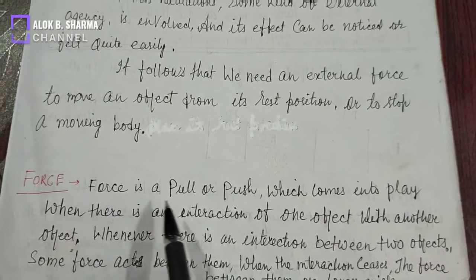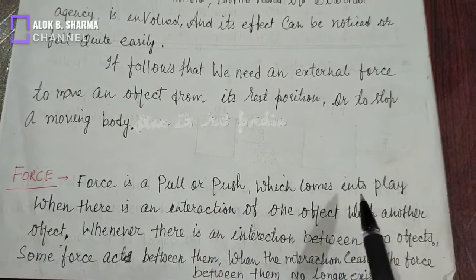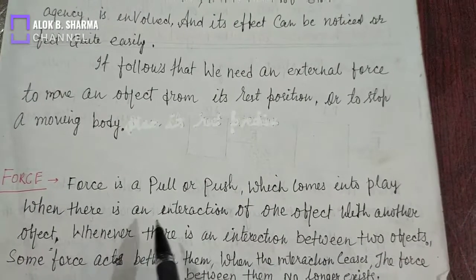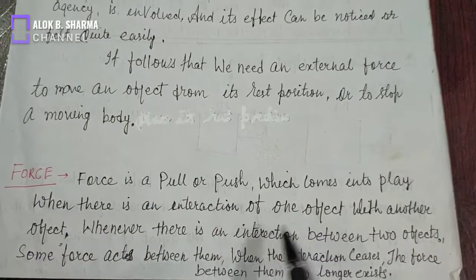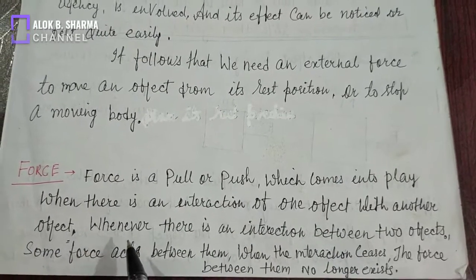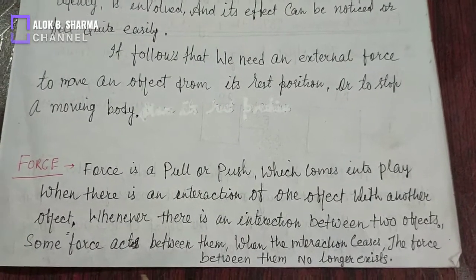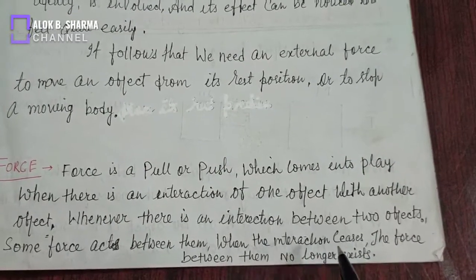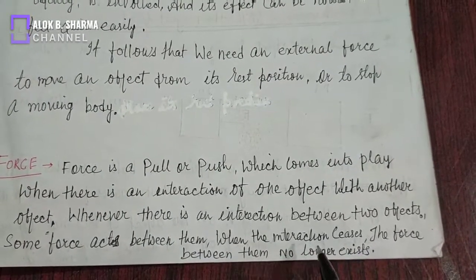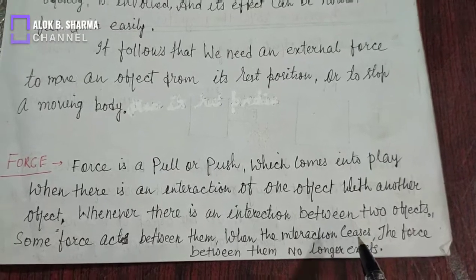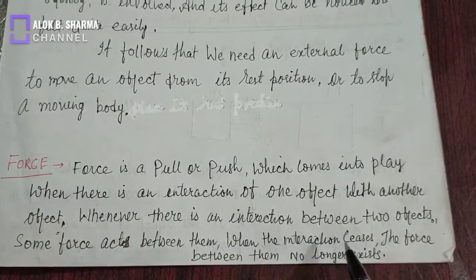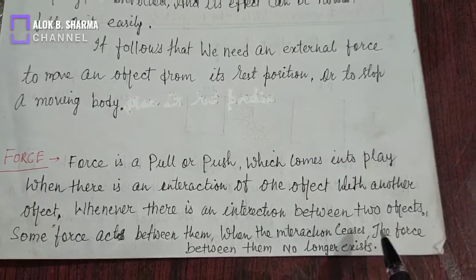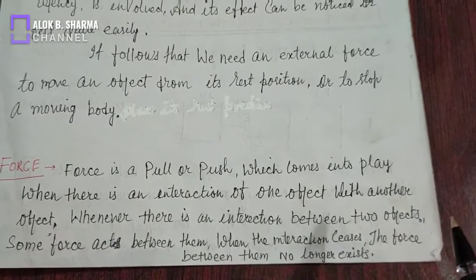Force is a pull or push which comes into play when there is an interaction of one object with another object. Whenever there is interaction between two objects, some force acts between them, and when the interaction ceases, it means when the application of force is stopped, the force between them no longer exists.